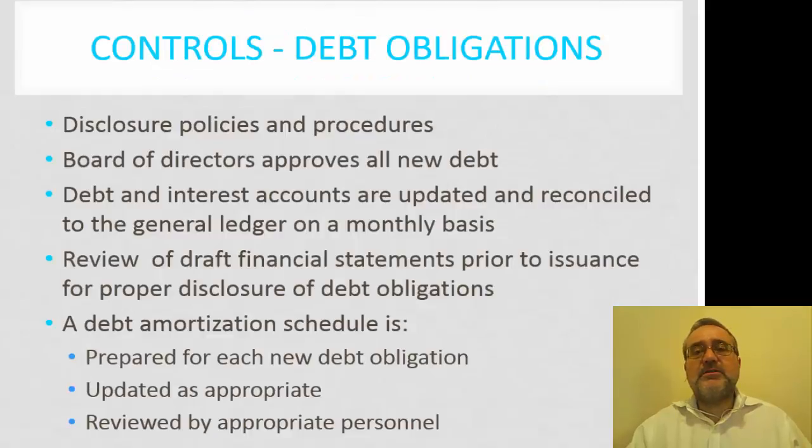When we're considering the controls, what we need to consider is disclosure policies and procedures. The board of directors is going to be approving all new debt. Debt interest accounts are updated and reconciled. The review of the financial statements is done prior to the issuance for proper disclosure of the debt obligations. A debt obligation schedule is prepared for each new debt obligation, updated as appropriate, and reviewed by the appropriate personnel. So all of these things are related to the controls.